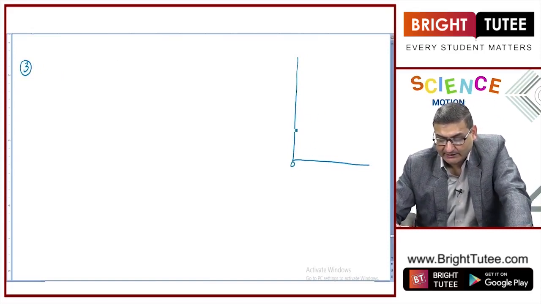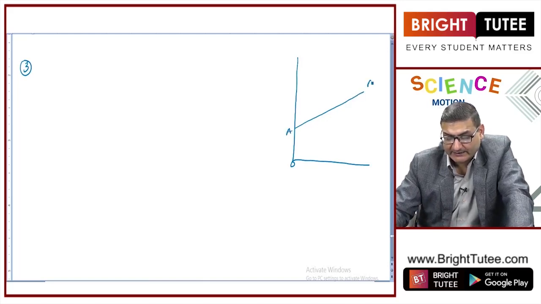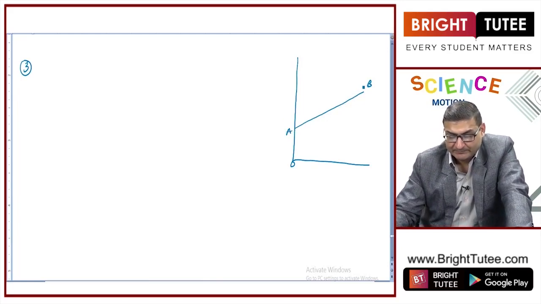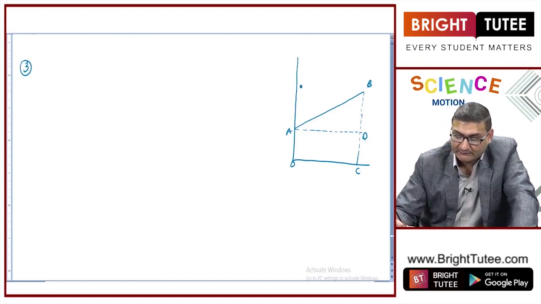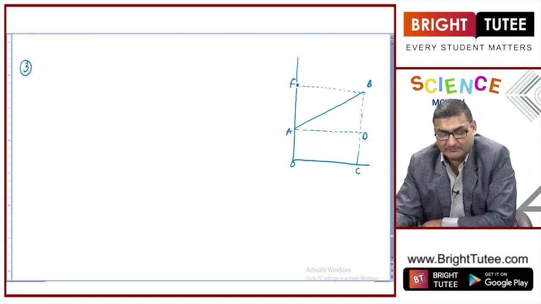Let there be a body starting from some initial velocity, going from point A to B, it moves with uniformly accelerated motion. Then we will draw the perpendiculars. To get the basic and in-depth idea of how to draw it, please refer to the first equation of motion. There I have discussed this particular graph in much detail. You will be able to relate it better there. This is a topic in continuation, so I am assuming that you have seen that first topic also.